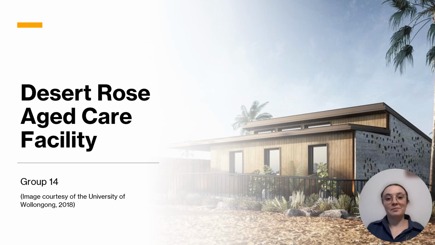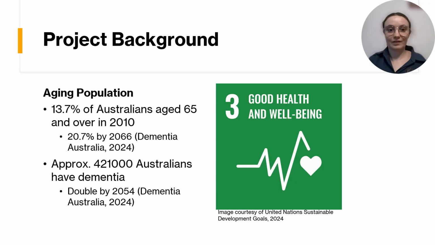Hi everyone, our team has been awarded the task of developing a construction management plan for the construction of a carbon-neutral aged care facility at the University of Wollongong's Innovation Campus in Fairy Meadow. The facility will be focused on working towards 2 of the 17 United Nations Sustainable Development Goals, the first being Goal 3, Good Health and Wellbeing.